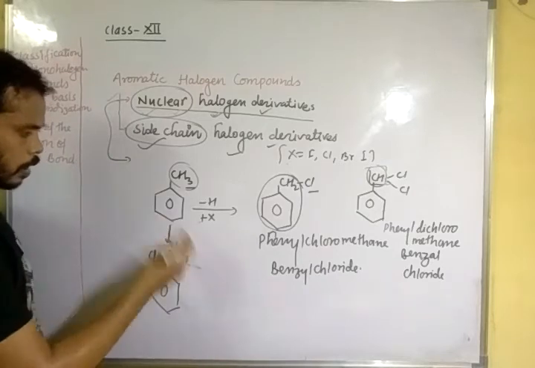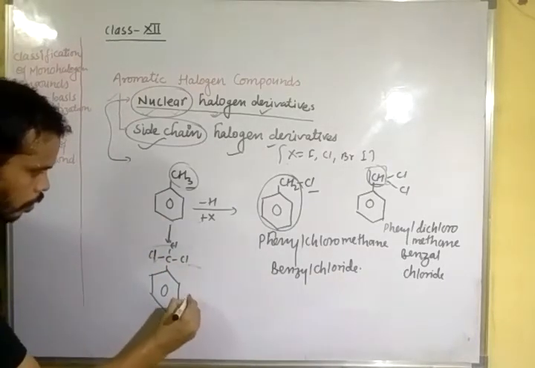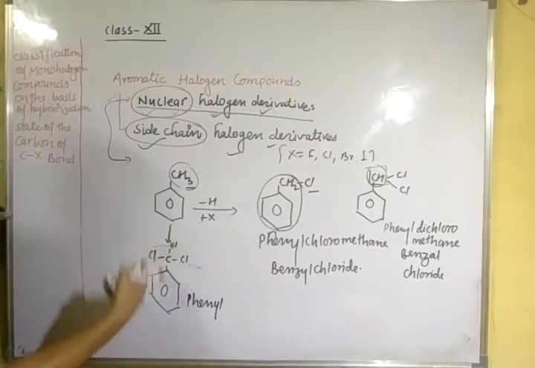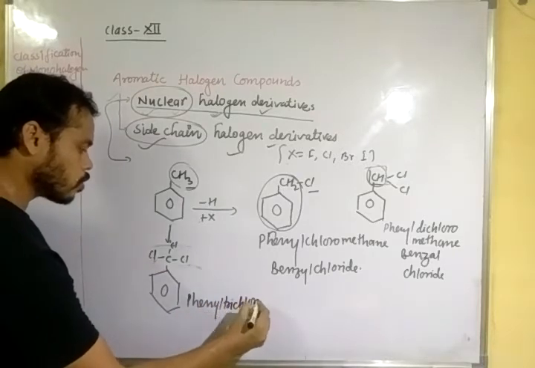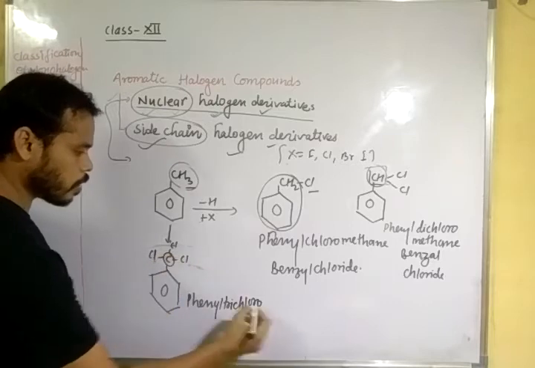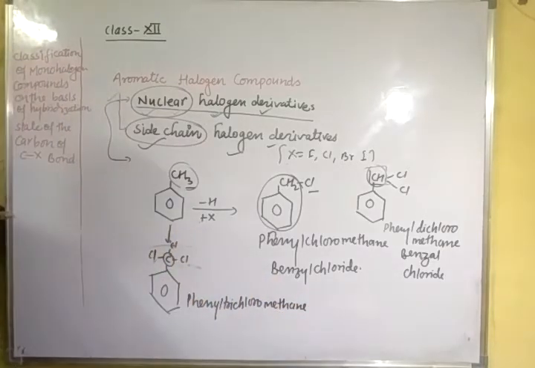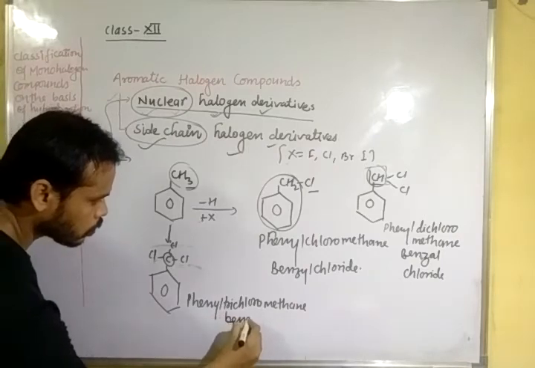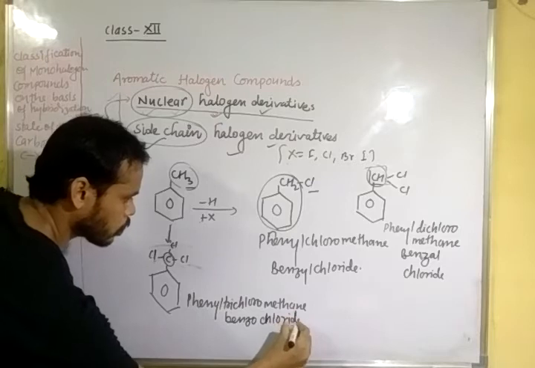Now the name of the compound is phenyl trichloromethane for this carbon. Commonly it is known as benzotrichloride. Clear?